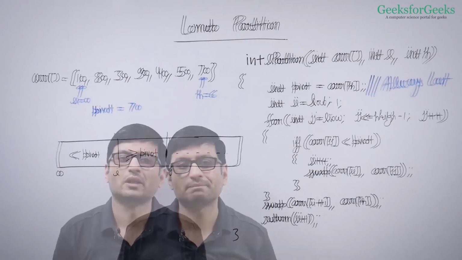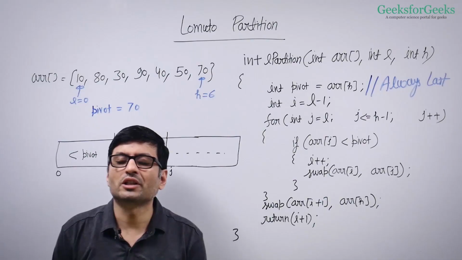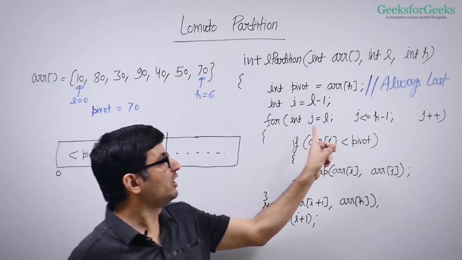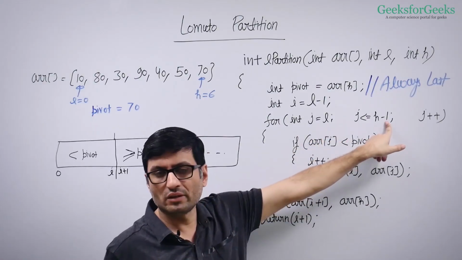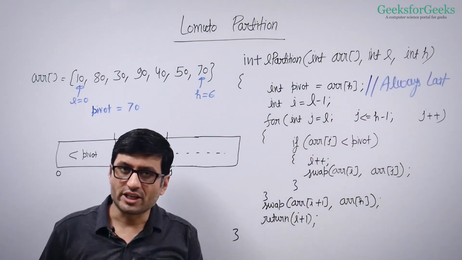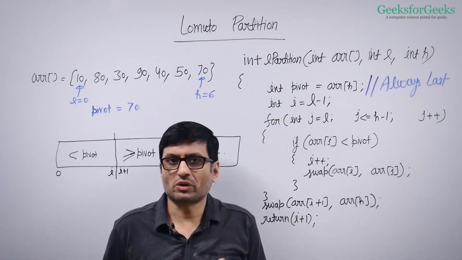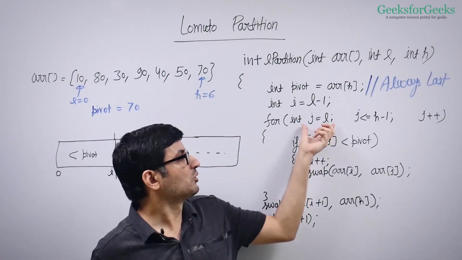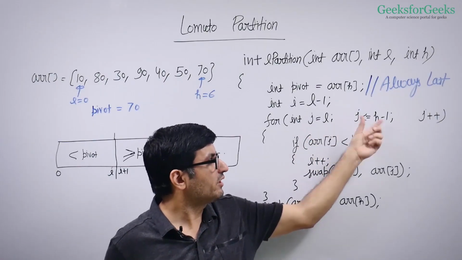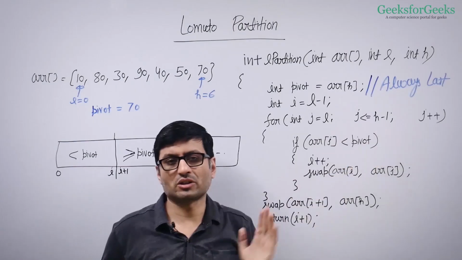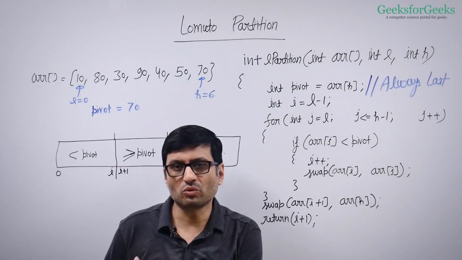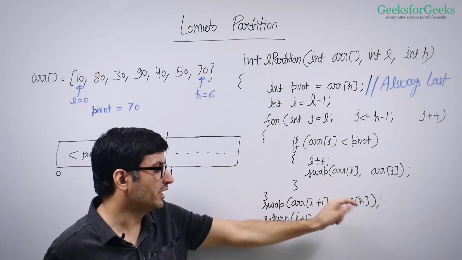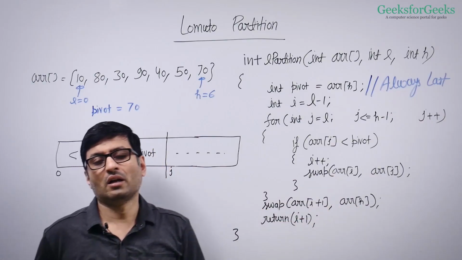The idea of this algorithm is to traverse the input array from low to high, L to H minus 1, right? Array H is always the pivot. That's what we assumed in the beginning. So we traverse from left to right till H minus 1 because the last element is the pivot. We do not have to worry about that for now. We handle that at the end, and put it at its correct position.